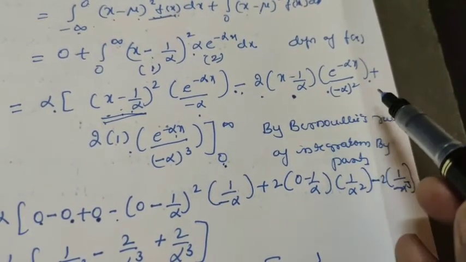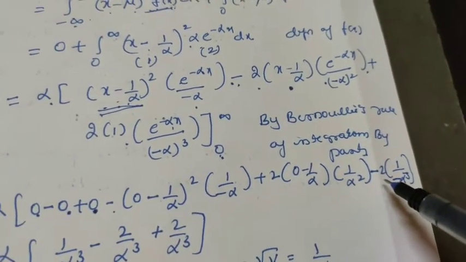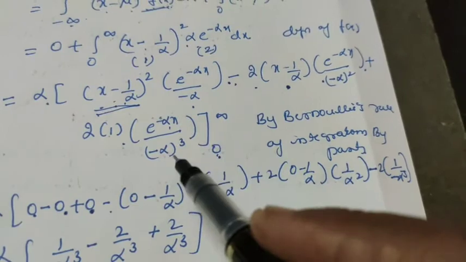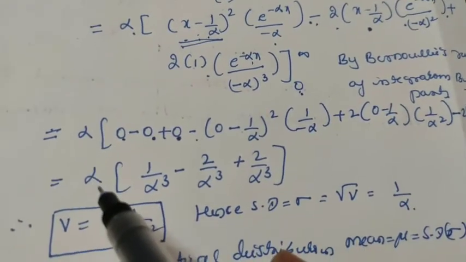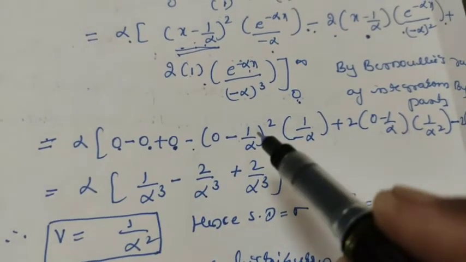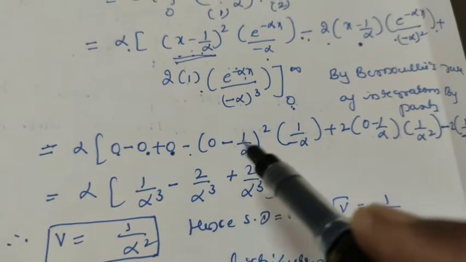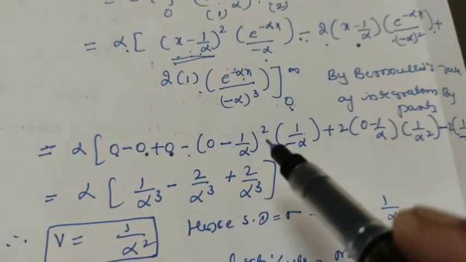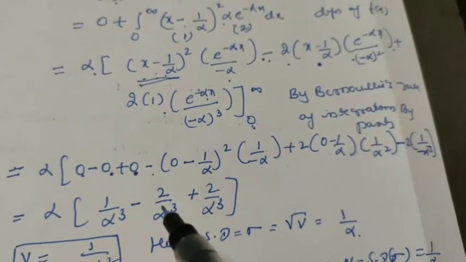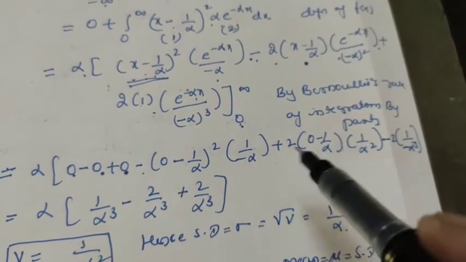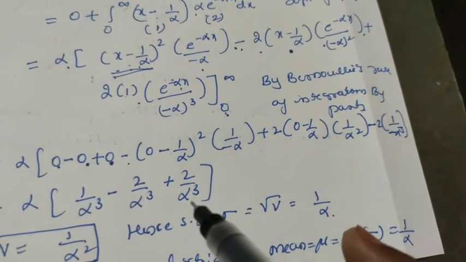Then again plus 2, so it becomes minus because it is the lower limit, 2 into e to the power of 0 is 1, over minus alpha cube. After simplification you get alpha into 1 by alpha cube, because this is whole square, plus, and this one is minus, so it is 1 by alpha cube, then minus 2 by alpha cube, then plus 2 by alpha cube.